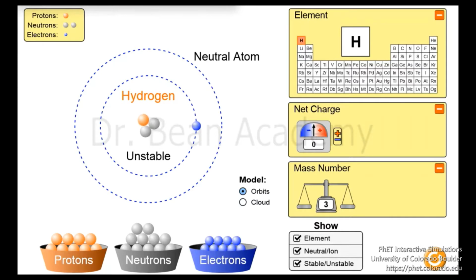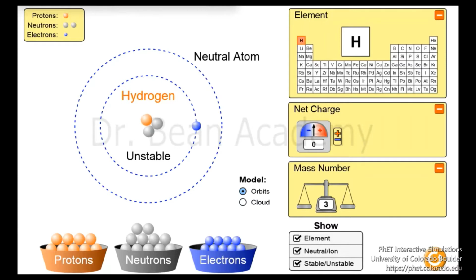An unstable nucleus will try to decay. I mean, it will radiate some extra energy or some extra particles out of its nucleus so that it can go back to its relaxed condition, because everything wants to be at the minimum energy, at the relaxed state. So now it is unstable, so this isotope of hydrogen is radioactive. I told you that even the stable elements have at least one isotope which is unstable, and that will of course radiate something out of its nucleus, and that's why it is radioactive. I mean, it will decay.